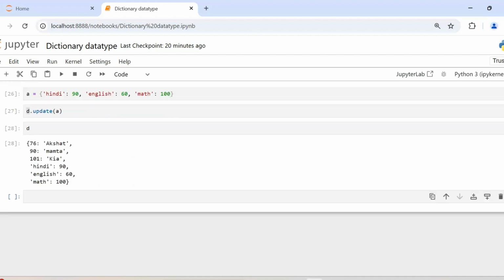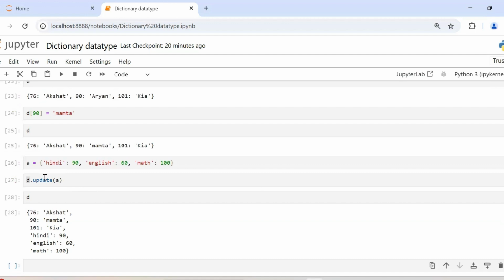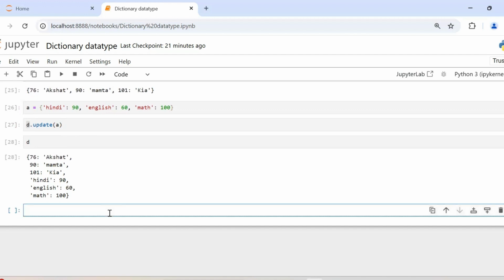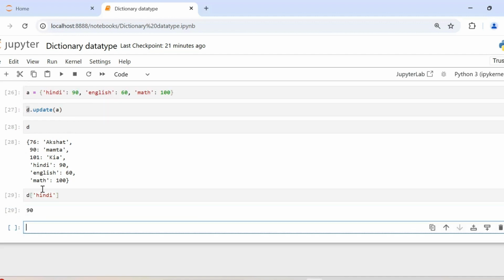Now let's see, I have my dictionary here. Let me try to access a value using a key, and let's say the key doesn't exist. If we try Hindi here, it will return the value 90.